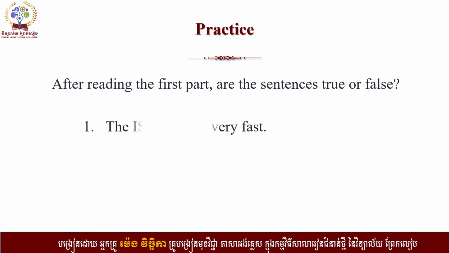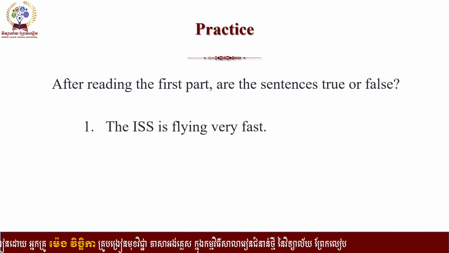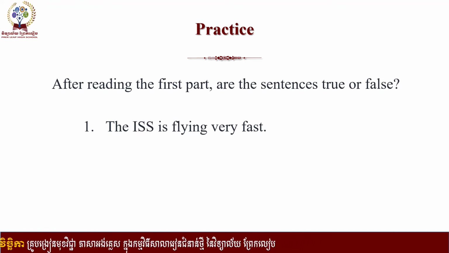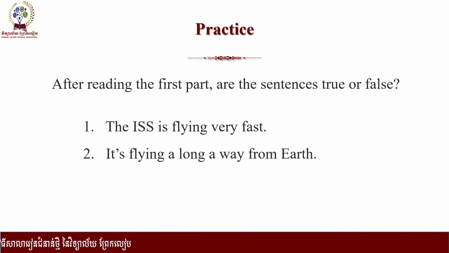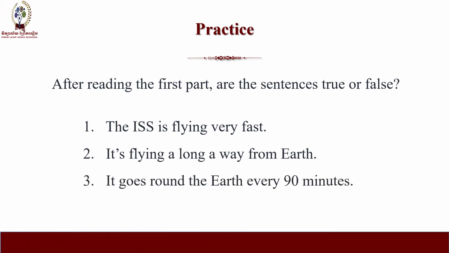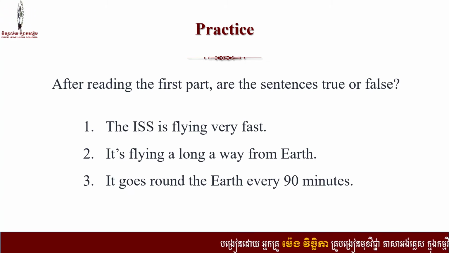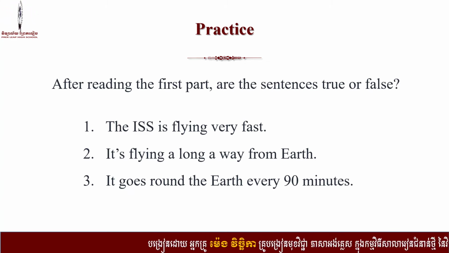So the first sentence is: the ISS is flying very fast. Number 2, it's flying a long way from Earth. And number 3, it goes around the Earth every 90 minutes.